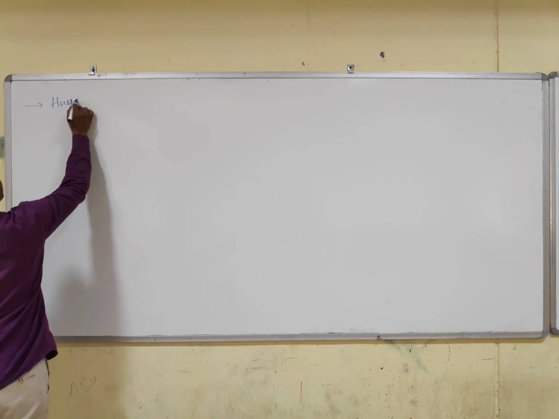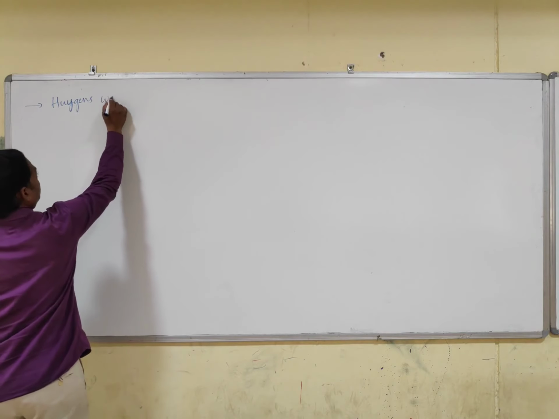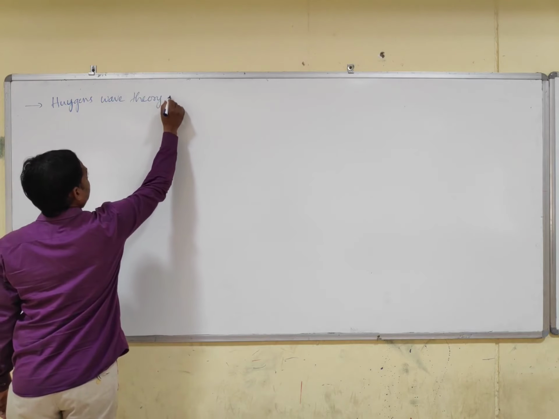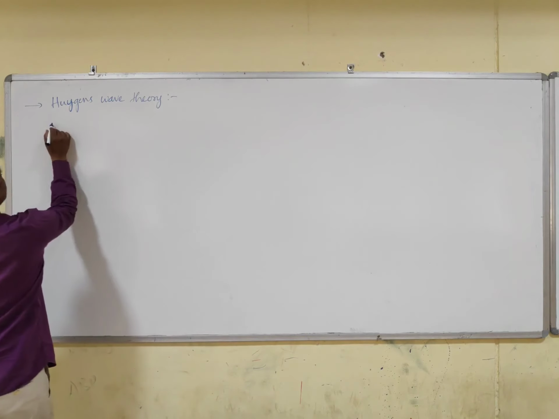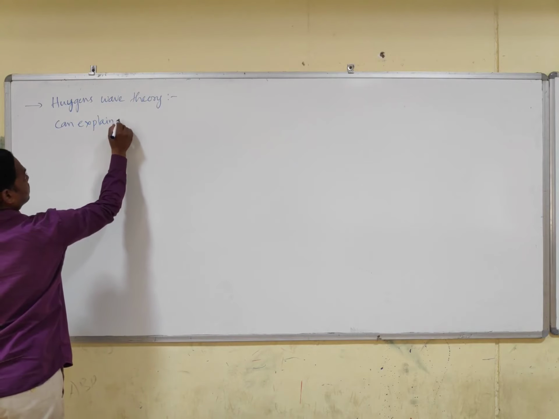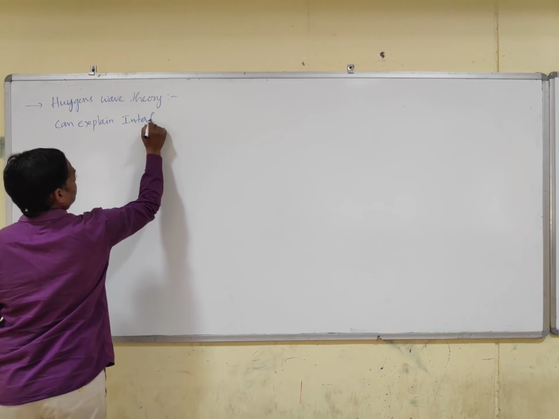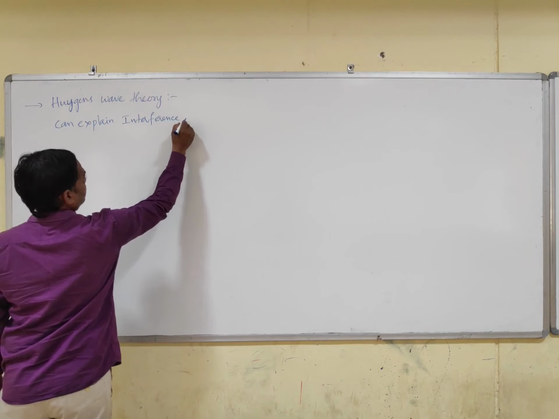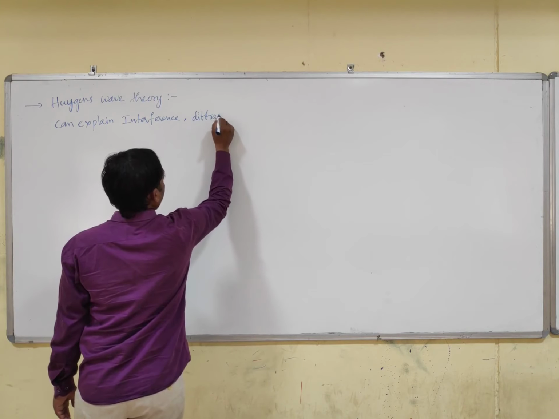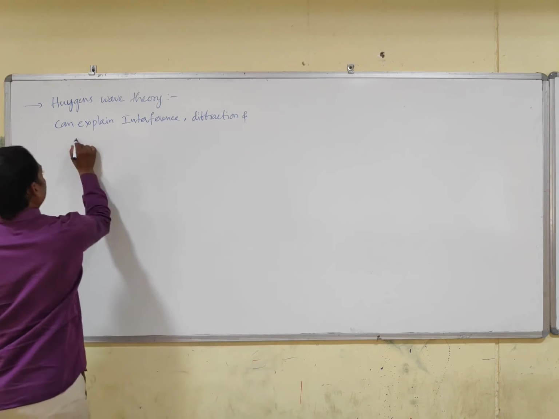Huygens wave theory can explain interference, diffraction, and polarization.